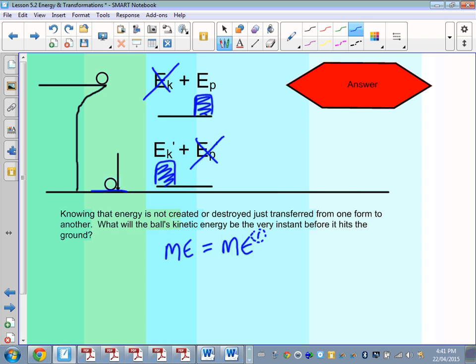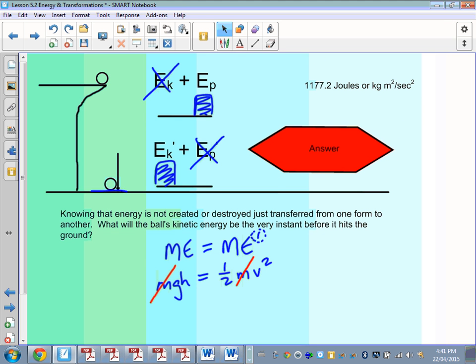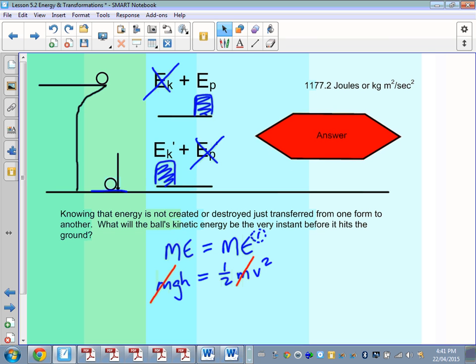So what we have at the very beginning is mgh. At the very end, we have all kinetic, which is a half mv squared. Just using basic mathematics, the m's can cancel. If we want to find the kinetic energy at the very instant before it hits the ground, the kinetic energy is going to be the exact same figure, 1,177. So what you started with is what you finish with.